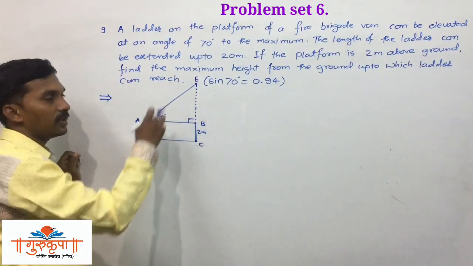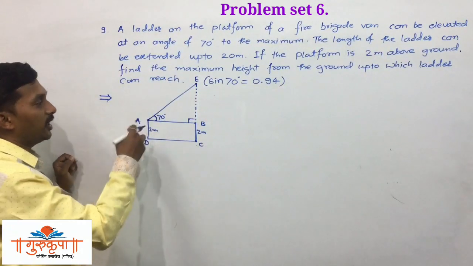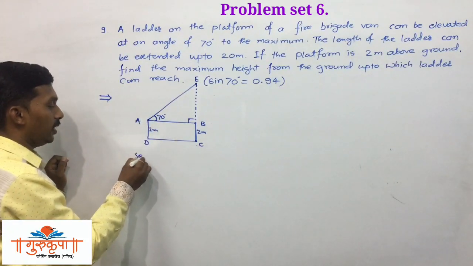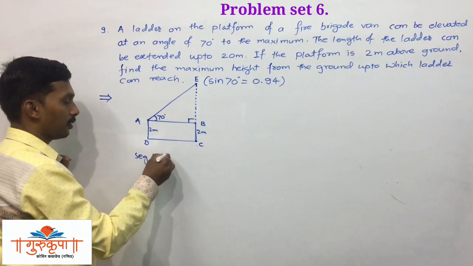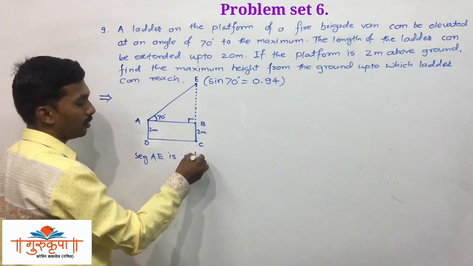So we draw the diagram. Now we will describe the diagram here. Seg AE is a ladder.